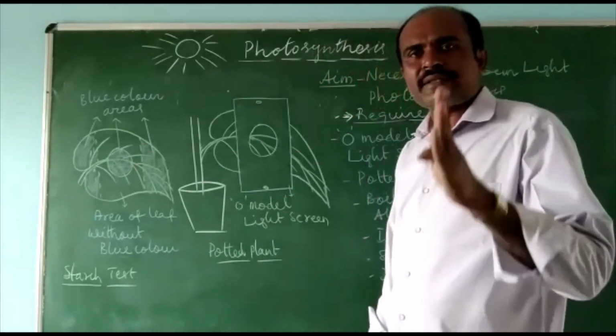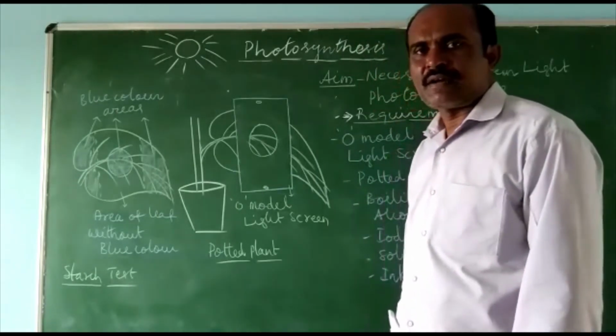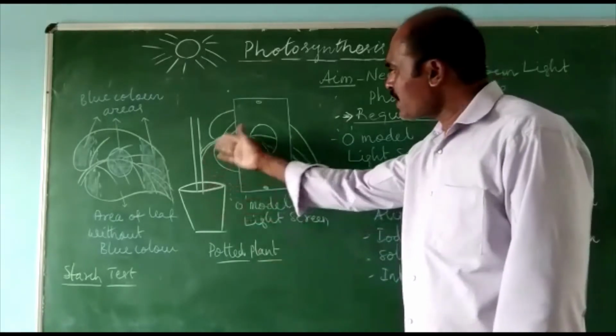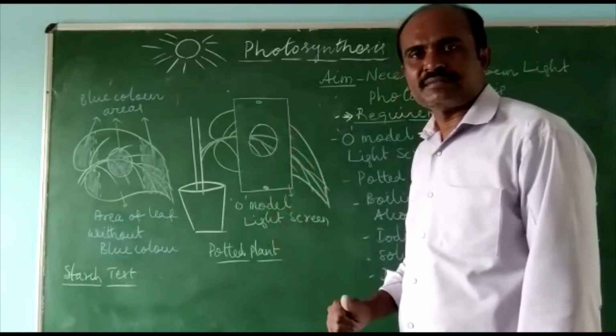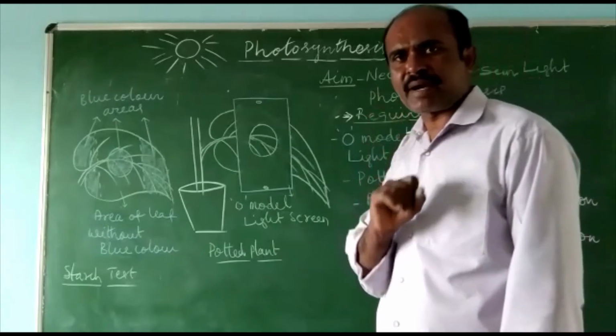Let us know there are 4 requirements for carrying out photosynthesis. One is water. As it is a potted plant, the entire leaf can get water supply. So with water there is no problem. Second one, carbon dioxide.